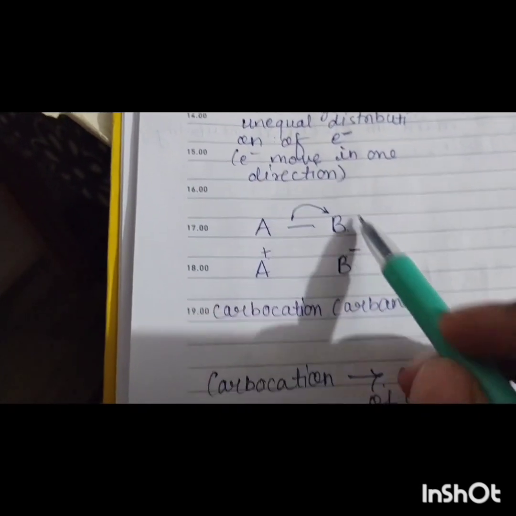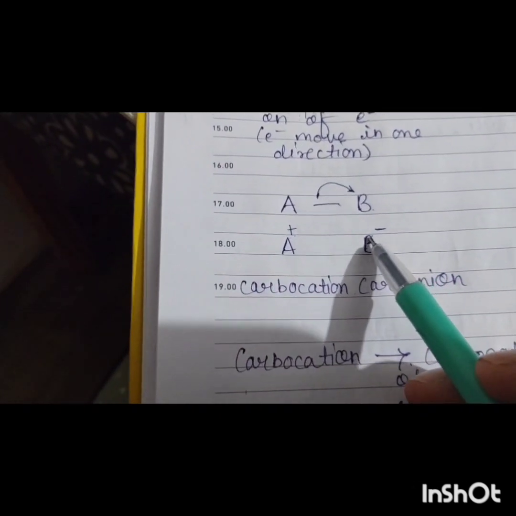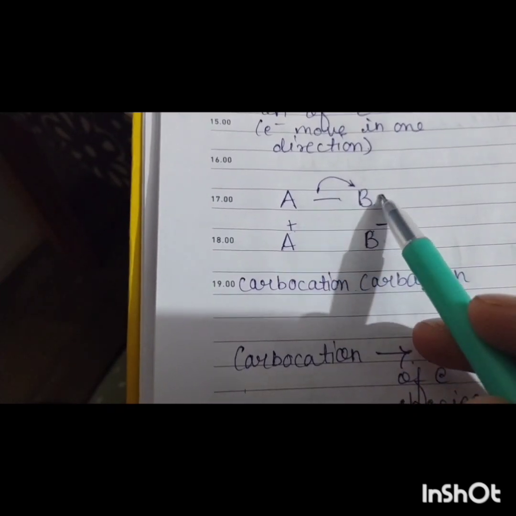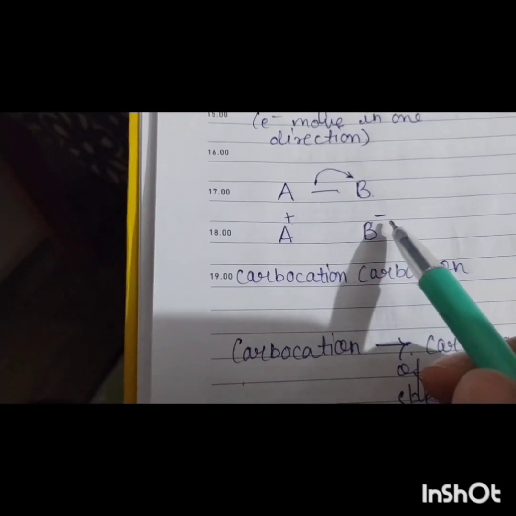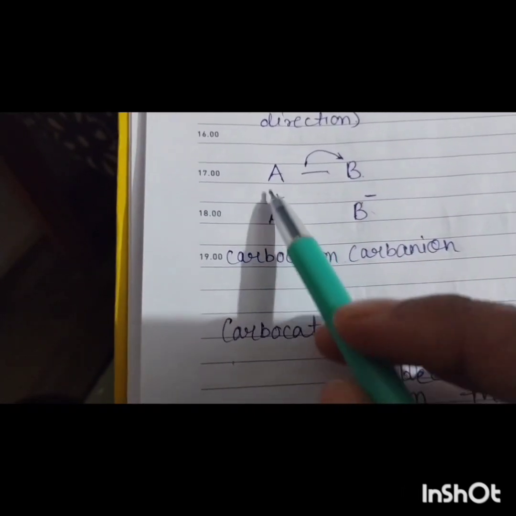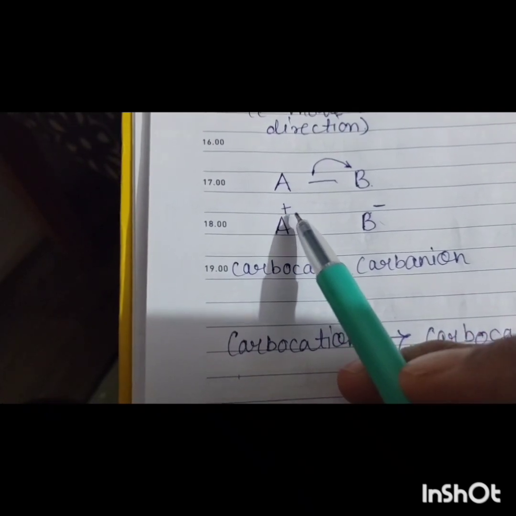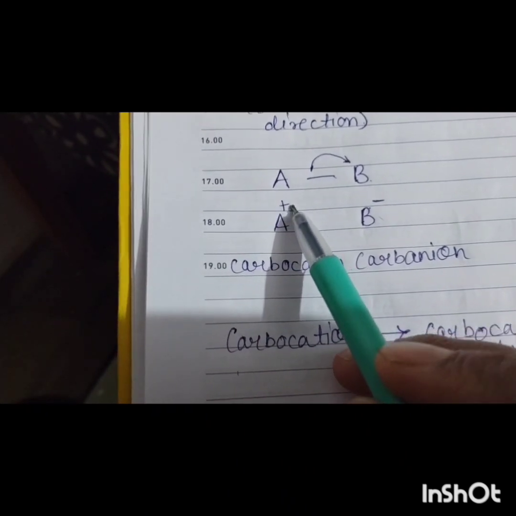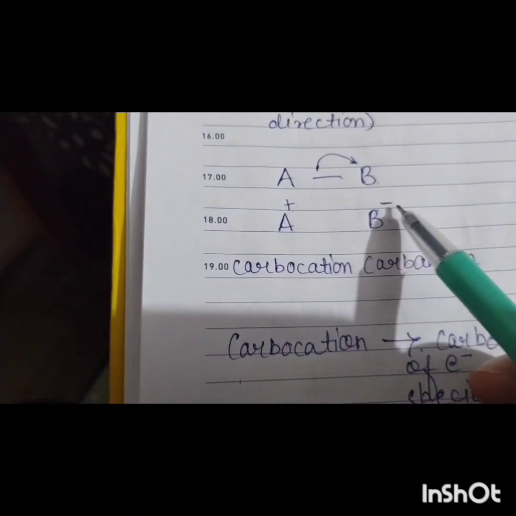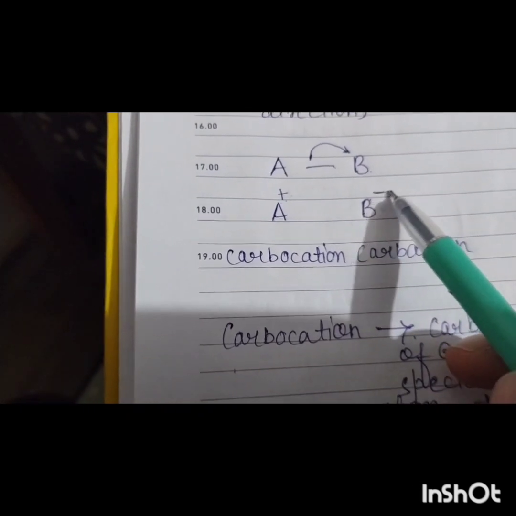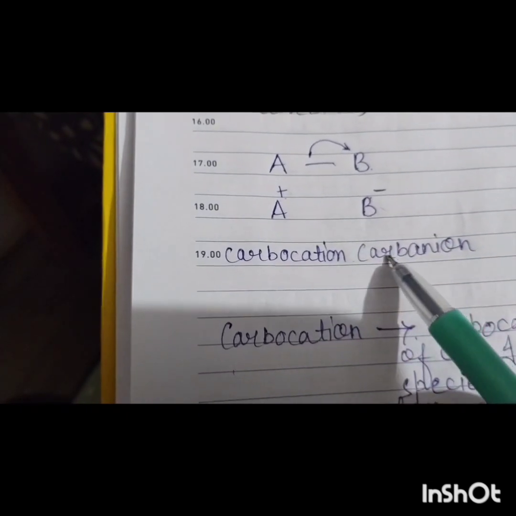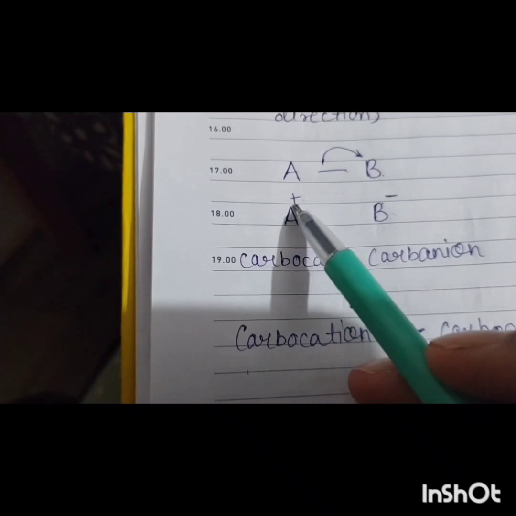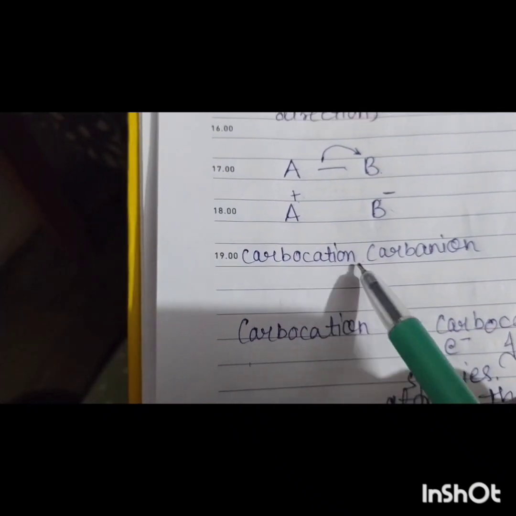So the resulting products become: here B becomes negatively charged due to acceptance of electron and A becomes positively charged due to loss of electron. So what is this called? Negatively charged species is called carbanion and positively charged species is known as carbocation.